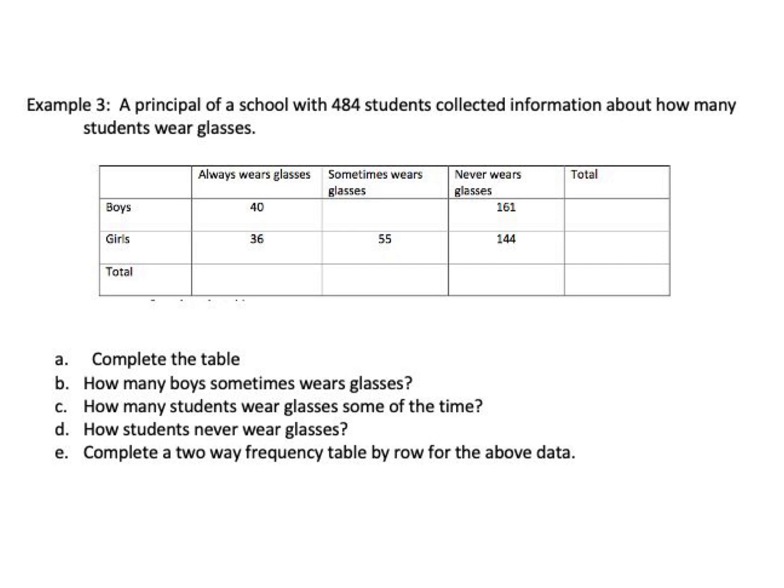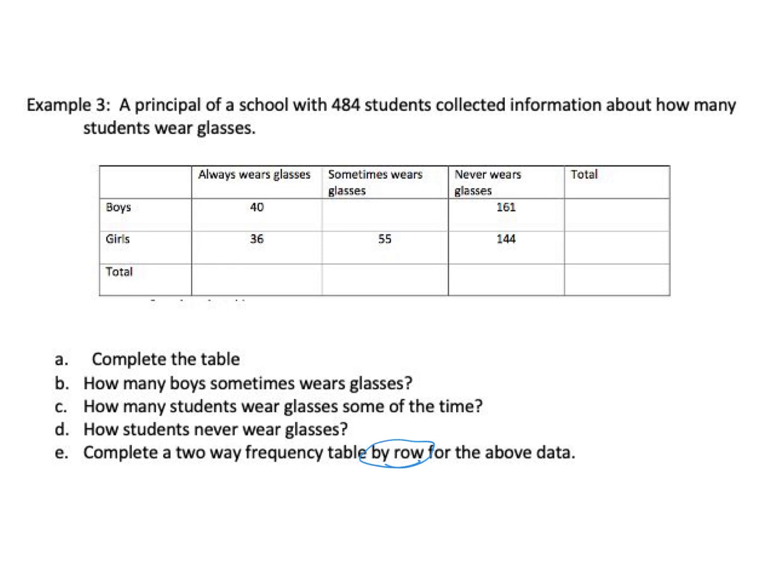Example number 3 says, a principal of a school with 484 students collected information about how many students wear glasses. So first of all, we need to complete the table. How many boys sometimes wear glasses? We're going to answer the questions. How many students wear glasses some of the time? How many students never wear glasses? And then we're going to do a two-way table, relative frequency two-way table by row.